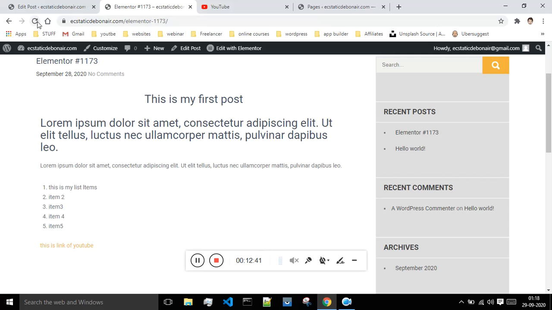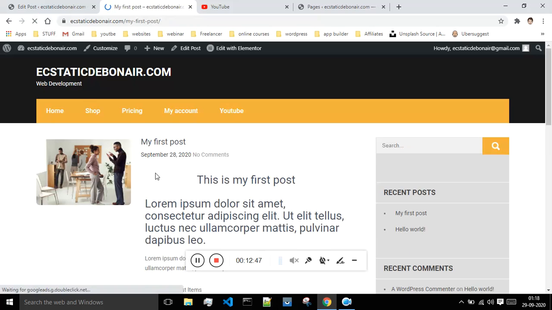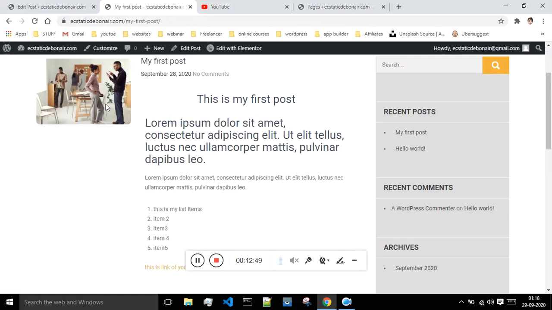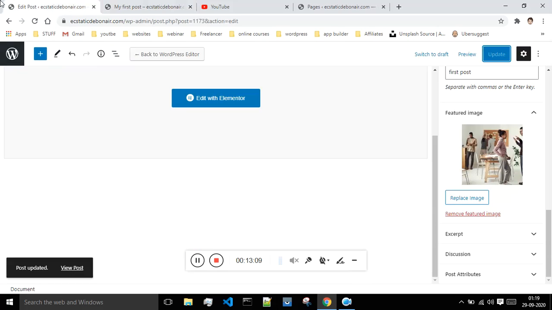If I'm just coming over here and refreshing, then now as can be seen, my post is having this featured image. This is how you can give the image to your blog post. If your post is about a recipe of palak paneer, then you can just display the image of palak paneer over here, if you're having the website of making the recipes and all. Okay, so this is how you can write your first post.